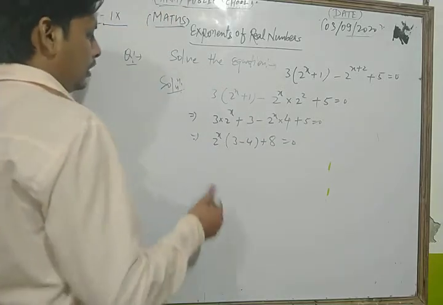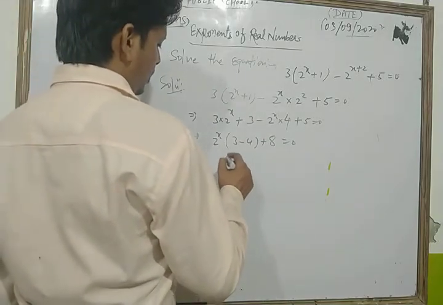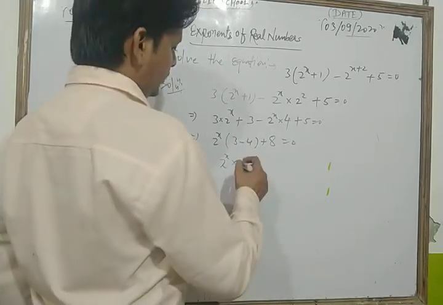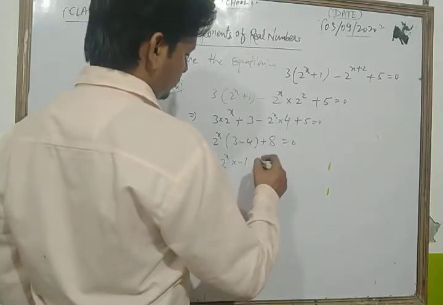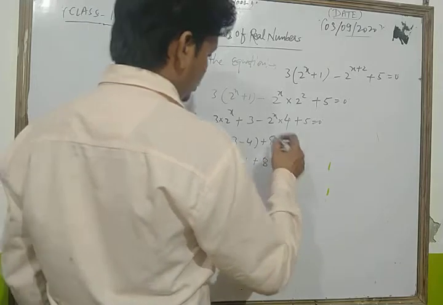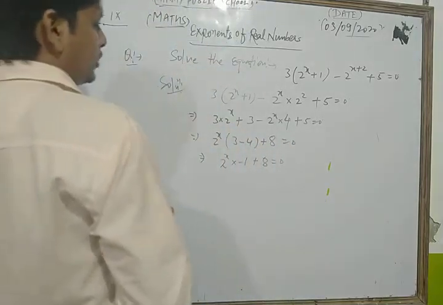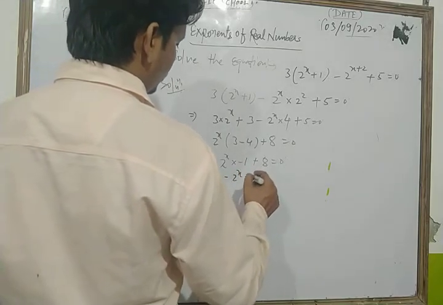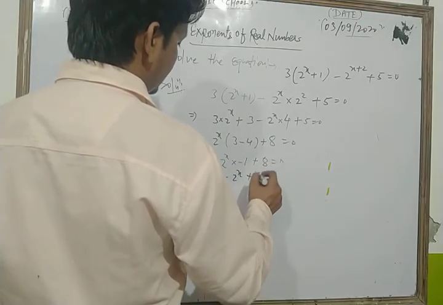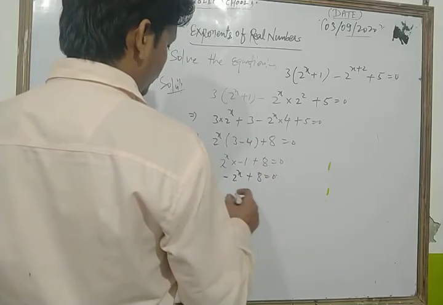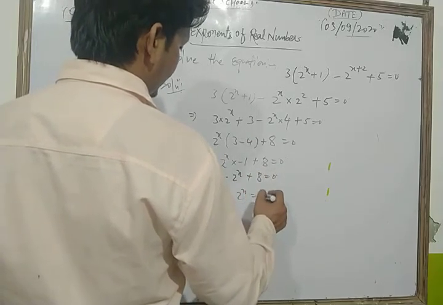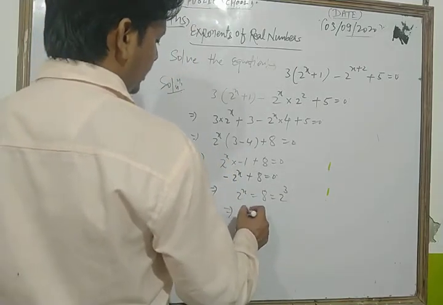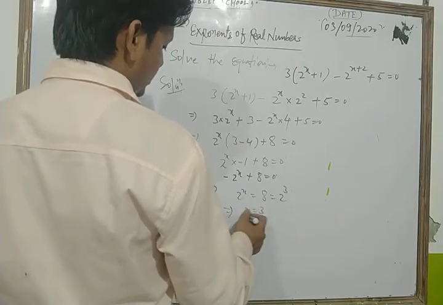So now let's see, we get 2 to the power x into 3 minus 4, which is minus 1. So here we write minus 1 plus 8 is equal to 0. Now we get minus 2 to the power x plus 8 is equal to 0. So we can write 2 to the power x is equal to 8, that is 2 to the power 3. Now on comparing we get the value of x is 3.